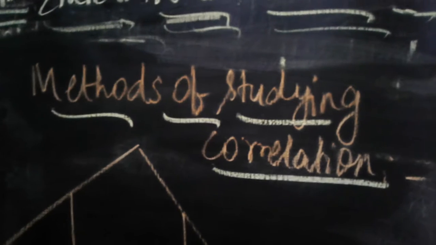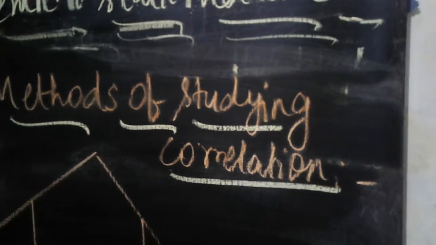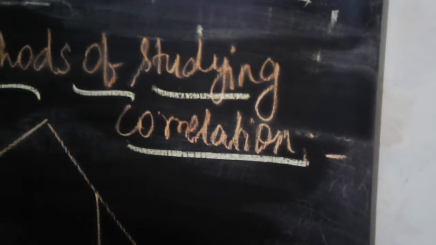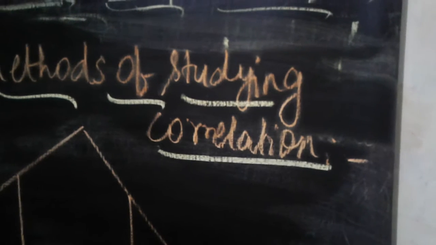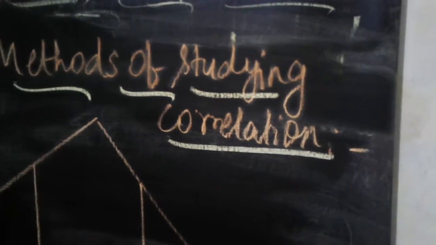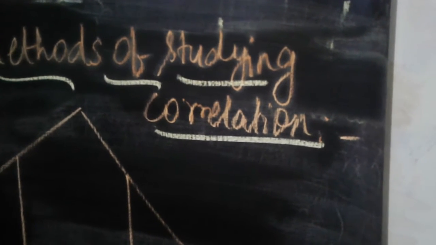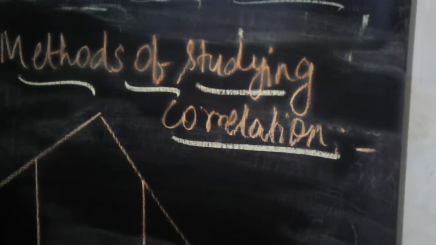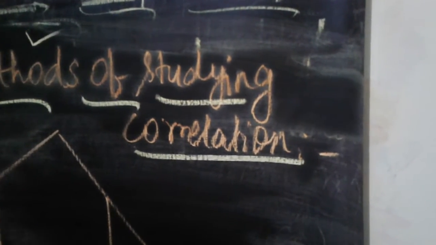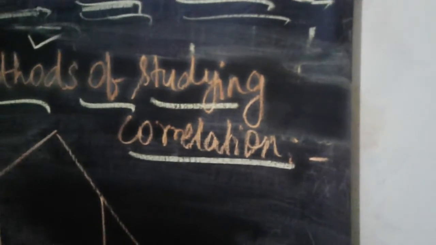Next topic we are going to discuss is a very, very important thing, so listen very carefully: methods of studying correlation. We have seen the different types of correlation: positive, negative, simple, multiple, partial, linear and non-linear correlation. Now we are seeing the methods of studying correlation.